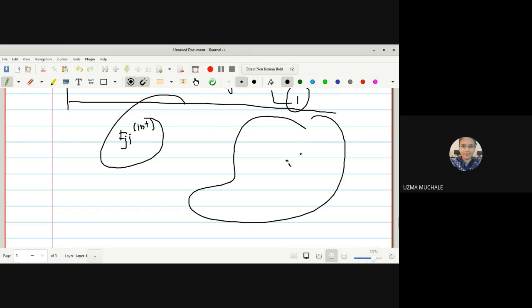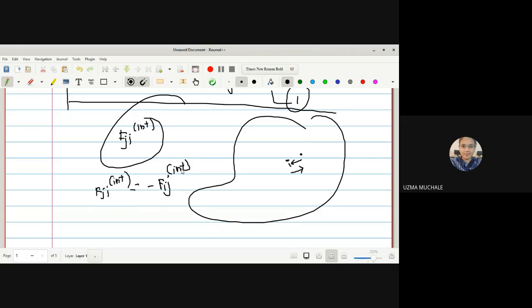The total force acting on this one is due to this particle, and this particle also imposes a force here. So we can say fji internal is equal to minus fij internal, because both particles exert forces on each other.